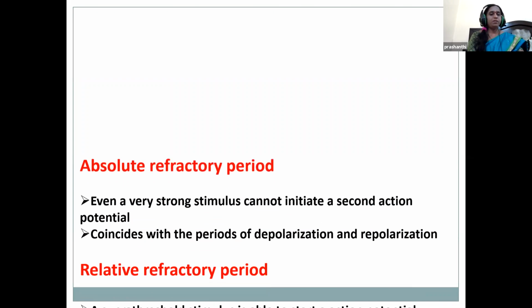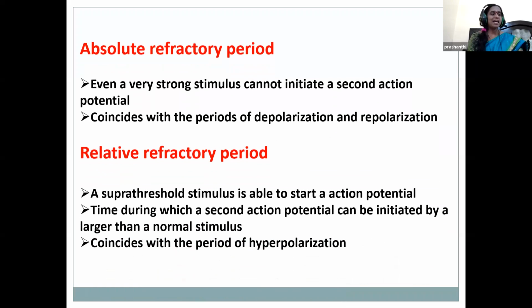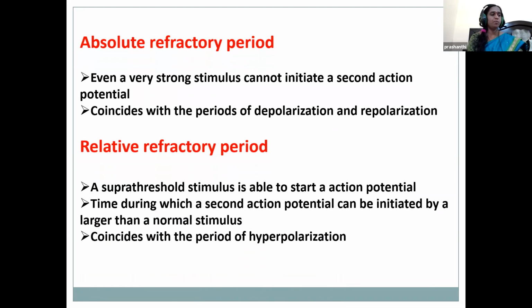Absolute refractory period is a time during which another stimulus, though given to the neuron, will not lead to a second action potential. Once again, I repeat, children, the time during which another stimulus, though given, cannot initiate a second action potential is called the absolute refractory period.